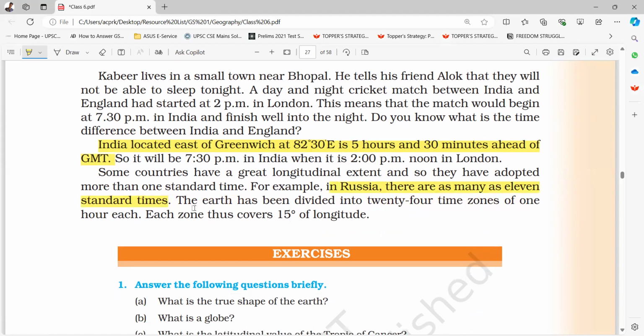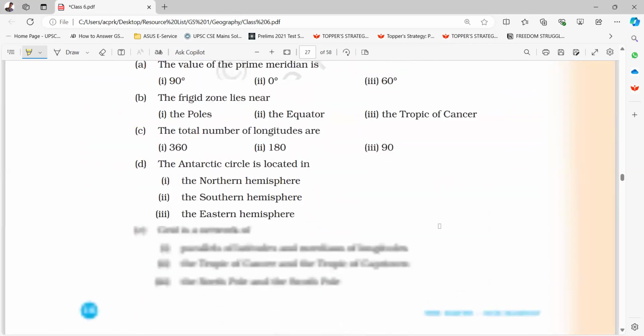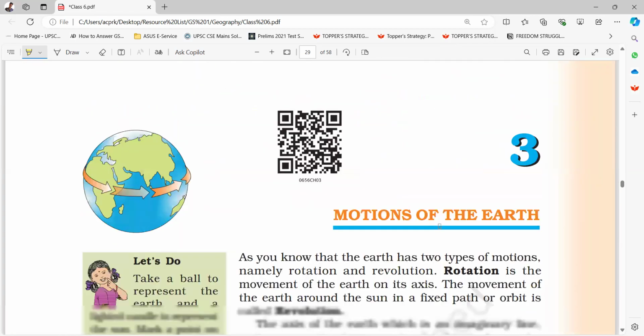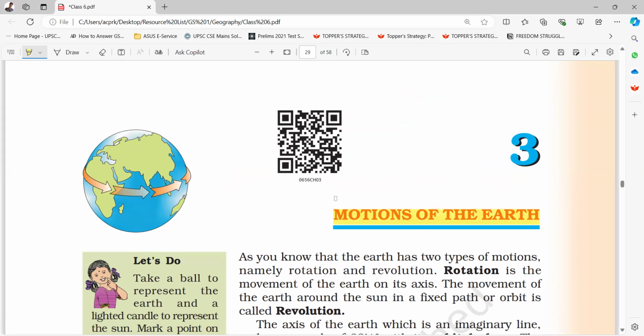The earth has been divided into 24 time zones of 1 hour each. Each zone thus covers 15 degrees of longitude. So we have covered the second chapter also. We'll move to the third chapter, motions of the earth.